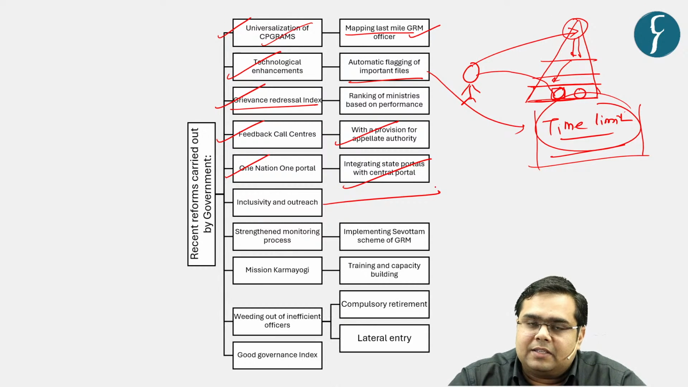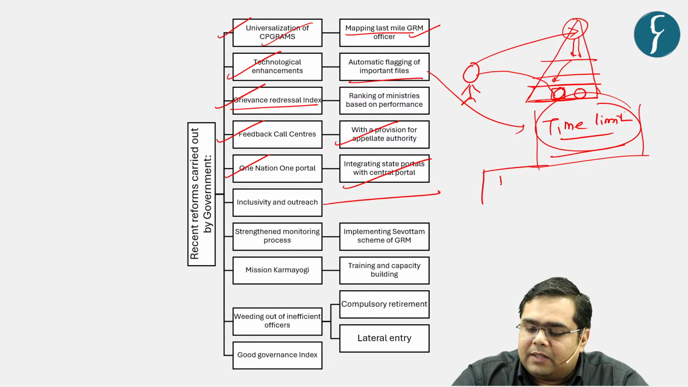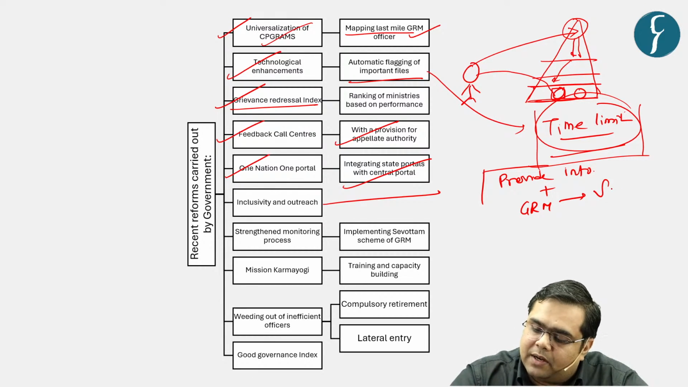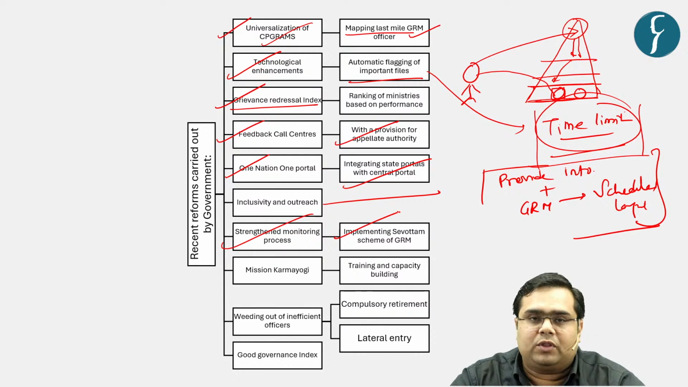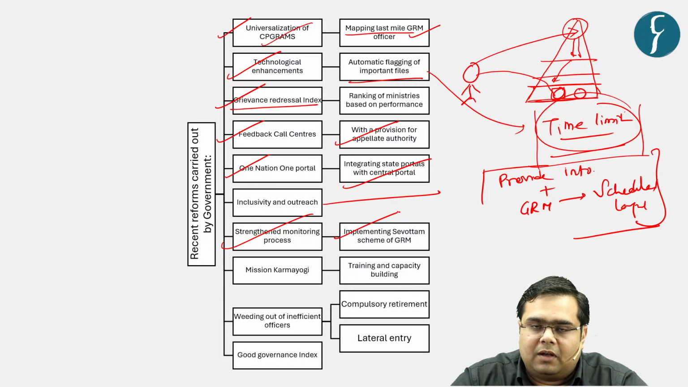Then there is a concept of inclusivity in outreach. How do you ensure inclusivity when it comes to good governance? You provide the information plus the grievance redressal mechanism in the scheduled languages as well, right? Next, strengthening and monitoring process, implementing the Sevottam model. Sevottam model, students, we are going to read in much more detail in the coming months when you will be preparing for your Mains examination.